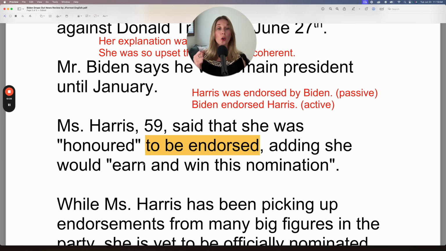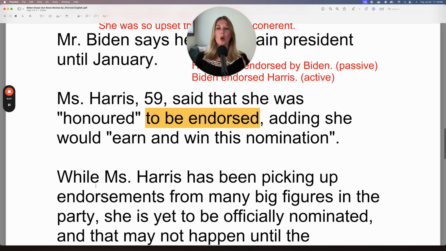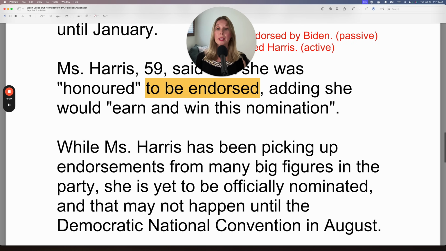Adding, she would earn and win this nomination. Because remember, they're still in process of nominating candidates for president. So she has to earn and win this nomination. While Ms. Harris has been picking up endorsements.